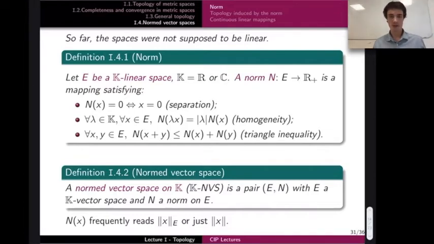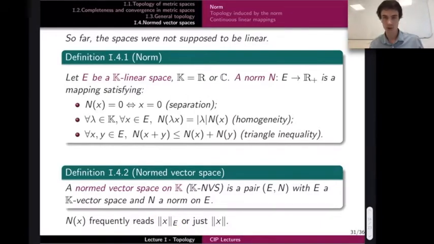So a normed vector space is a pair, a couple of two things. First, a vector space E and a norm N, as defined in definition 1.4.1. What we will use most frequently as a notation for N of x is something like that: double bar x double bar.